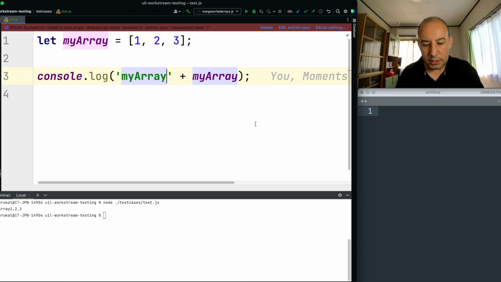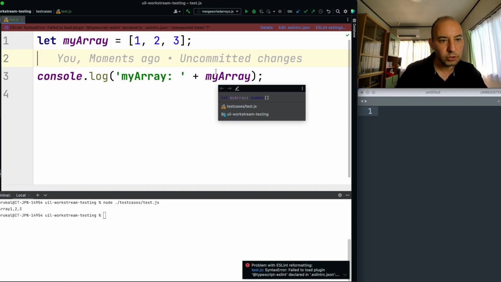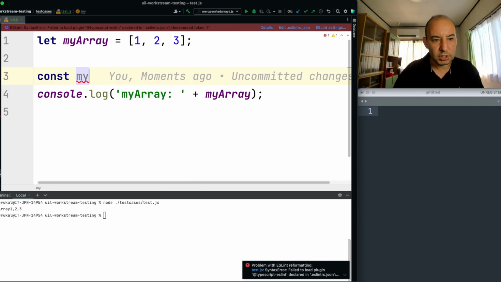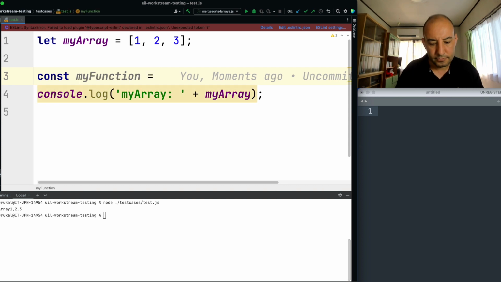Cool. So now what I will try to do is call a function which is supposed to change this array. So let's create a function here. Or you know what? Let's start from the other way around.